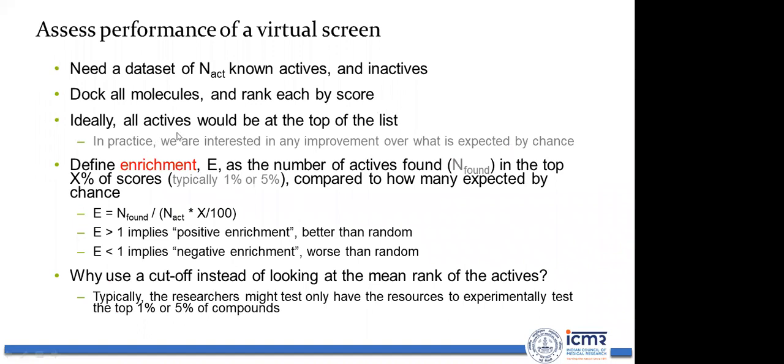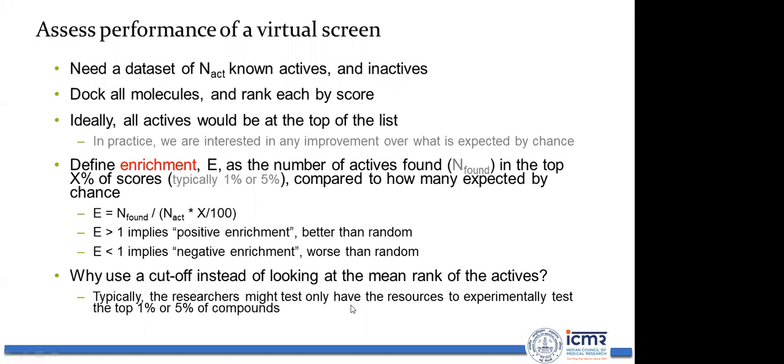Ideally, all the actives should be at the top of the list. In practice, we are interested in any improvement over what is expected by chance. So if you have active compounds, inactive compounds and the drug target, your docking software should place more actives among the top ranked compounds than inactives. That is called enrichment.